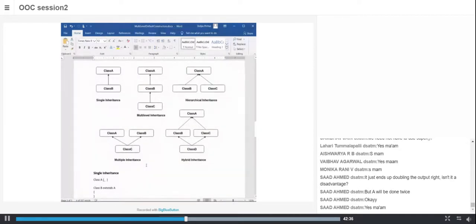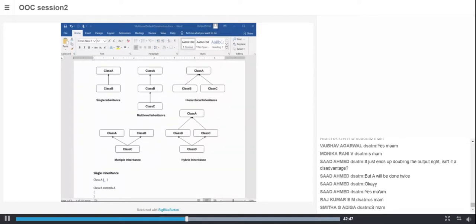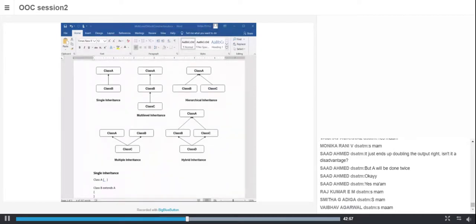Types of inheritances. There are 5 types of inheritance. Can you see my screen, all of you? This is an image, so it might take time. Okay. Yes, there are 5 types of inheritance. First is single inheritance, wherein a class inherits the properties of another class. So there is one superclass and one subclass. Here class A is the superclass and class B is the subclass. I can write it like this: class A, class B extends A. This is the example I gave.